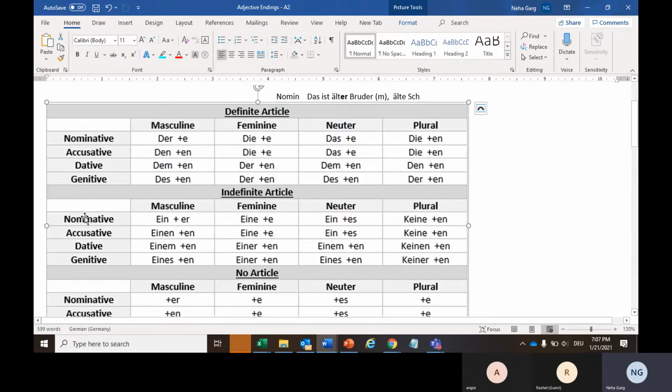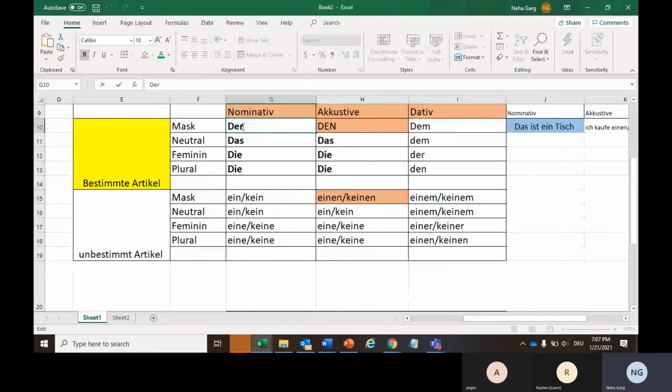So, if I talk about the nominative case first, we are well aware that in masculine, feminine, neutral, and plural we use ein, eine, ein and keine. With masculine nominative, we will add an extra er, because this ein does not tell us whether the noun is masculine, feminine or neutral. So this er ending is basically for the masculine case in nominative. If there is something masculine in nominative, we will add ein plus an extra er.